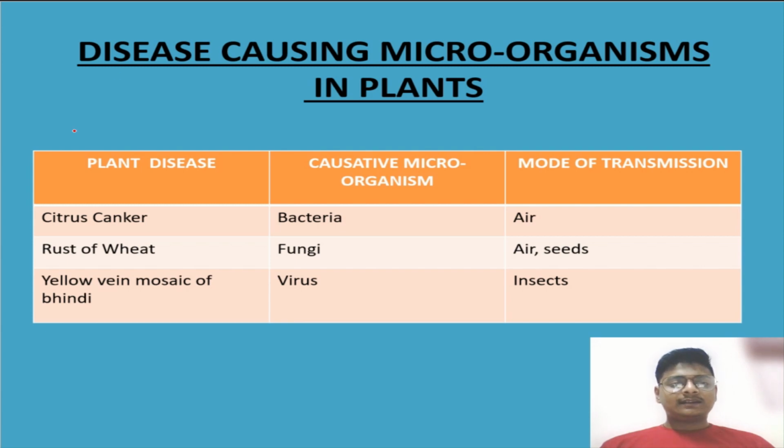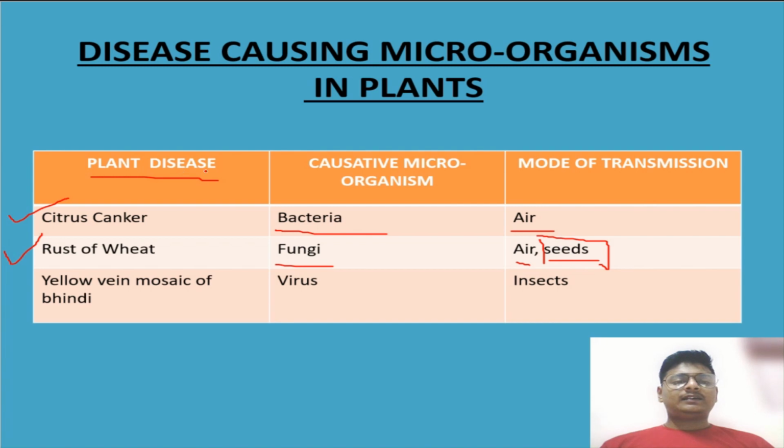So now let's take a look at this table, disease causing microorganisms in plants. There are a few plant diseases. The first one is citrus canker. This is caused by which microorganism? Bacteria. And the mode of transmission is air. The second plant disease is rust of wheat, and the microorganism causing this is fungi. The mode of transmission is air and seeds also. In the seeds also it can happen.